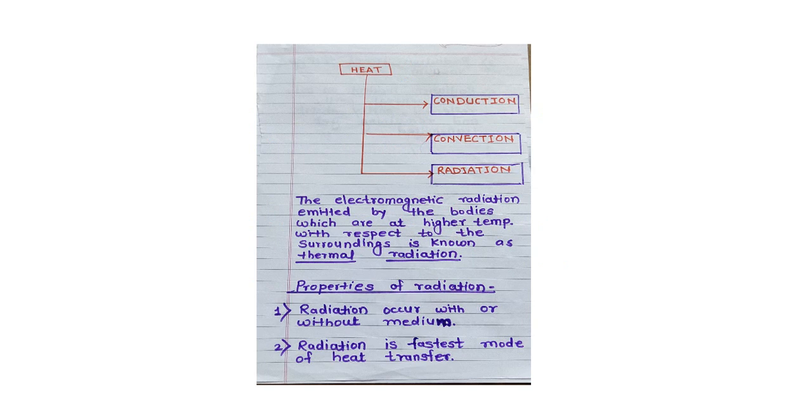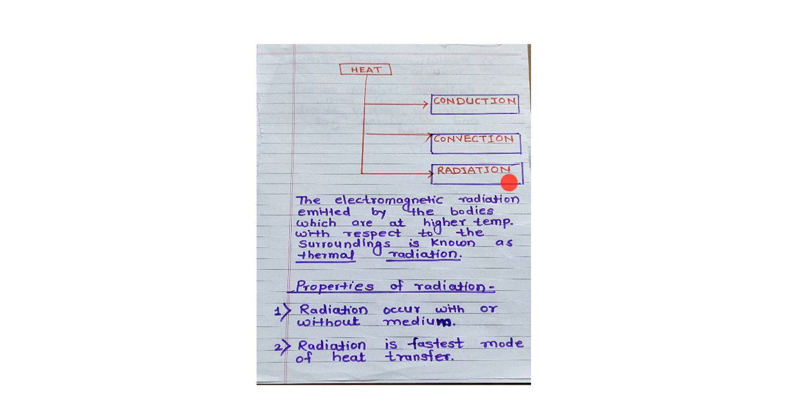And then what is convection? Convection means the mode of heat transfer in which heat transfers through a material medium with actual migration of particles of the medium. It is called convection. For example, liquids and gases.